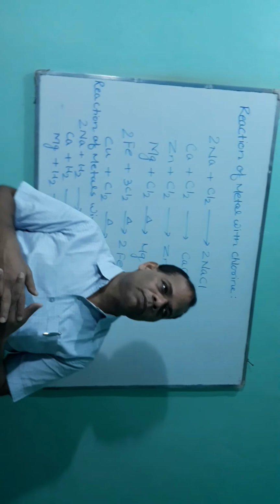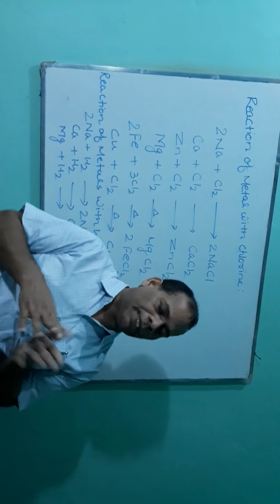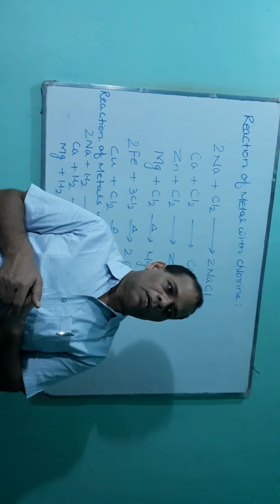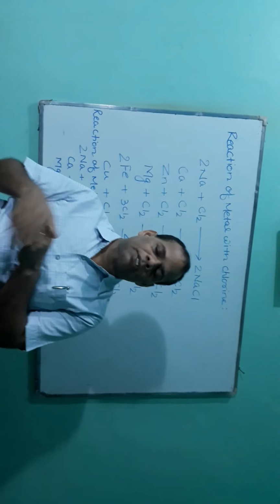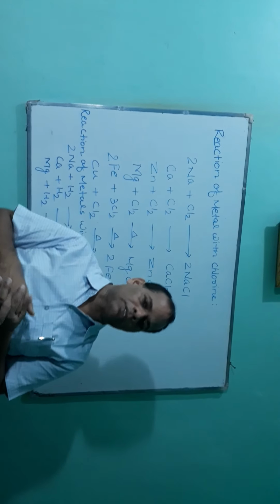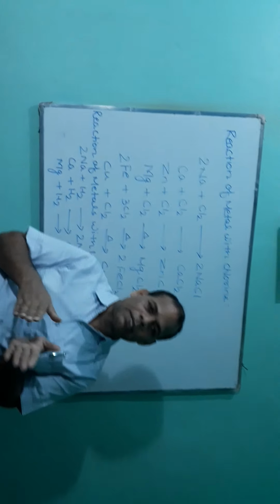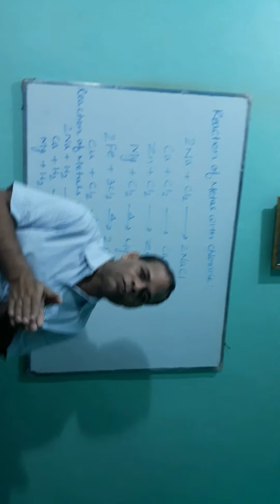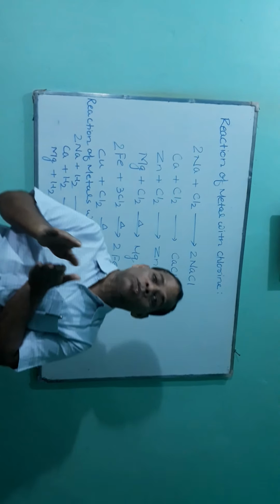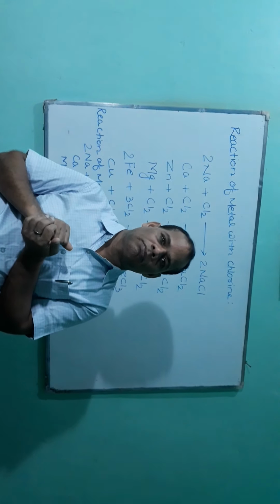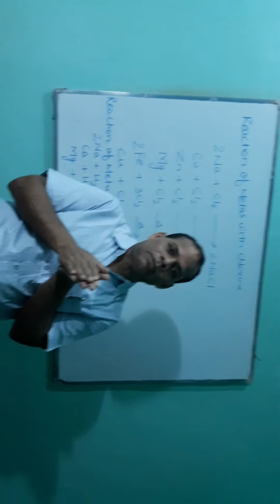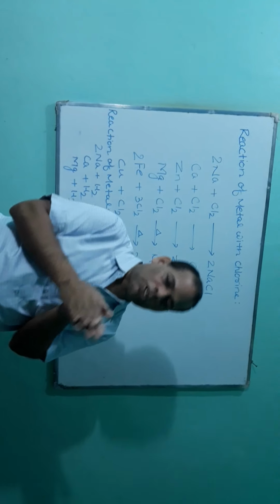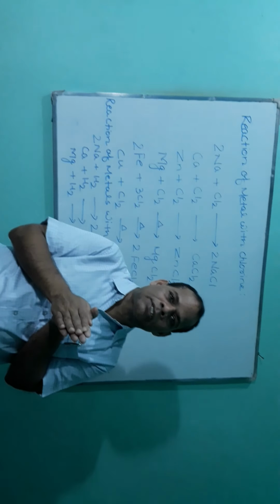Reaction between metal and dilute HCl and dilute H2SO4, both we have discussed. If you talk about nitric acid, when metal reacts with nitric acid, instead of giving hydrogen gas, it gives H2O.